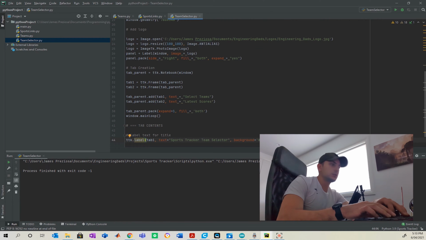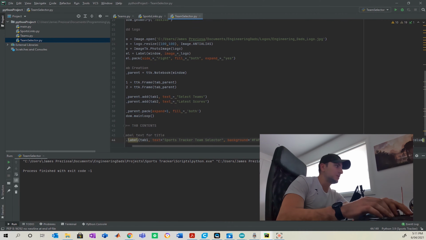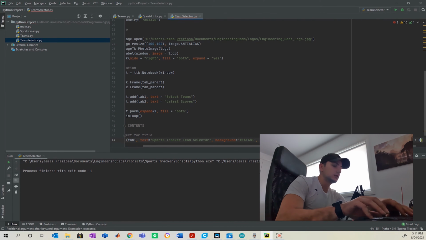I want my font to be something I've picked as Harlow Solid Italic with a size of 15. And then, as I said before, the beauty about these apps is you can seriously just play with grids and pick different rows and columns. So positioning in apps is extremely simple, especially when using Tkinter.